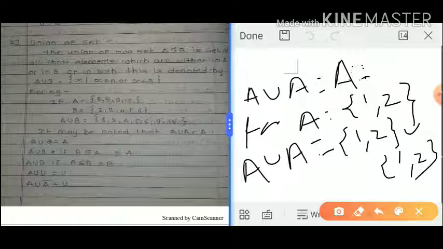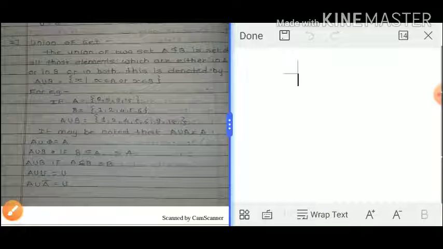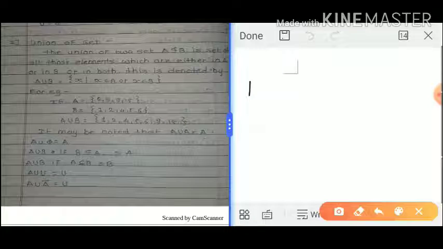Here both sets contain 1 because it is the same set union with the same set. So we get 1, 2, and both elements belong to set A. That means A union A is always A. Next, second, A union phi is always A.